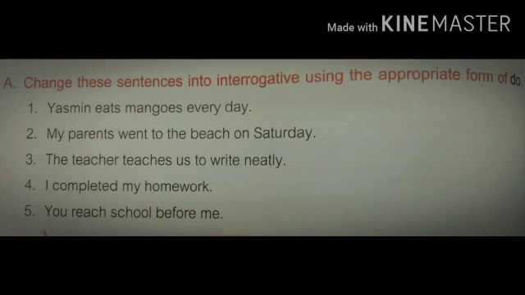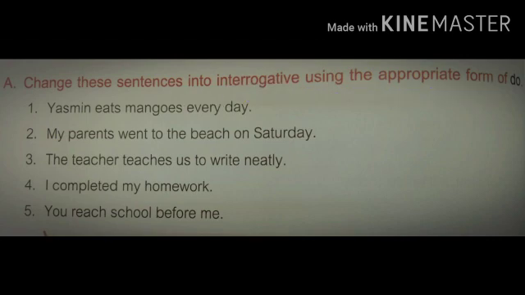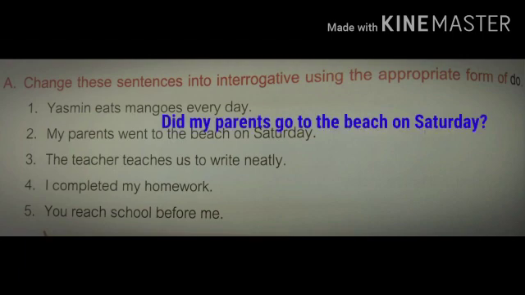Change these sentences into interrogative using the appropriate form of do. First, Yasmin eats mangoes every day. Here, Yasmin is singular. Yasmin is a female, she. So, we are going to use does. Does Yasmin eat mangoes every day? This is an interrogative sentence. Second, my parents went to the beach on Saturday. Here, went is the past tense of go. So, we are using did. Did my parents go to the beach on Saturday?